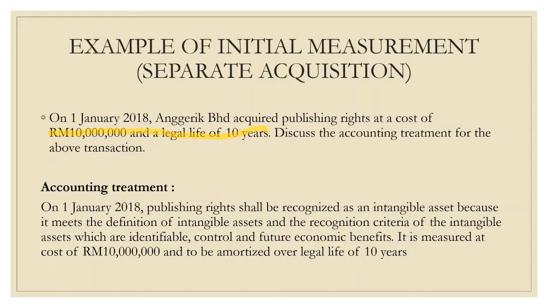The accounting treatment is: on 1st January 2018, the publishing right shall be recognized as an intangible asset because it meets the definition of an intangible asset and the recognition criteria, which are identifiable, control, and future economic benefits. It is measured at cost of 10 million thousand and to be amortized over the legal life of 10 years.